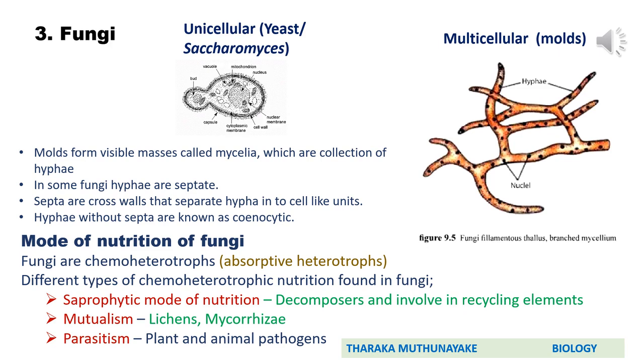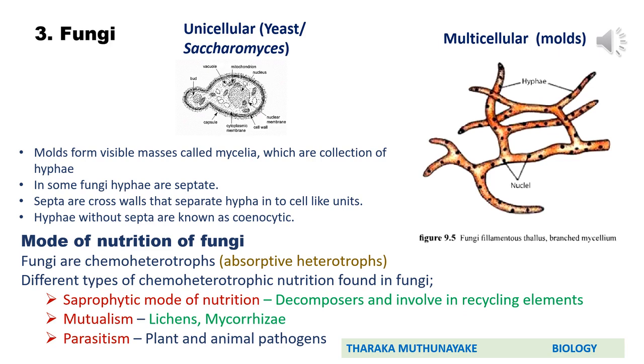Okay, but fungi possess different modes of chemoheterotrophic nutrition. First one, saprophytic mode of nutrition. Example, decomposers, involved in recycling of elements. Second type, mutualism. You know about lichens and mycorrhizae.